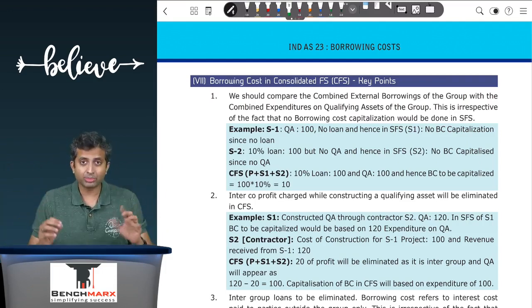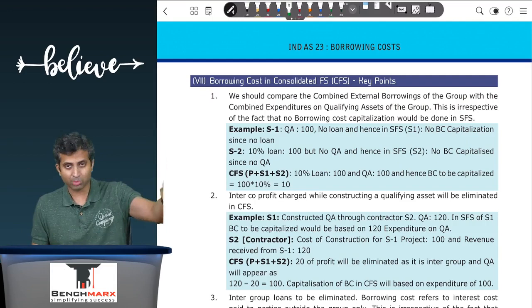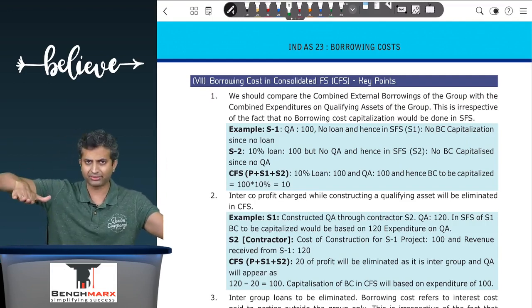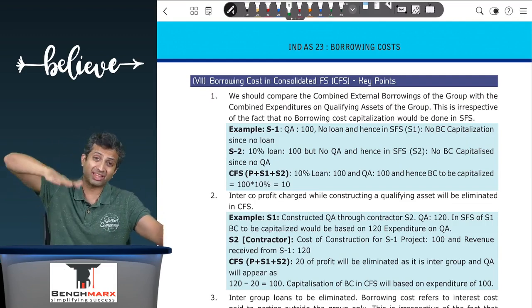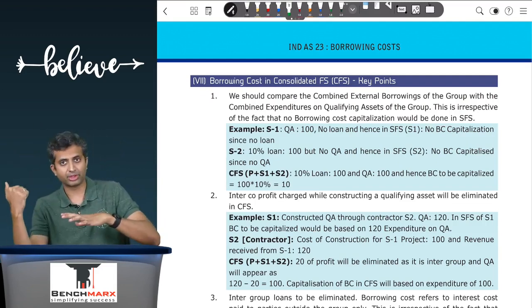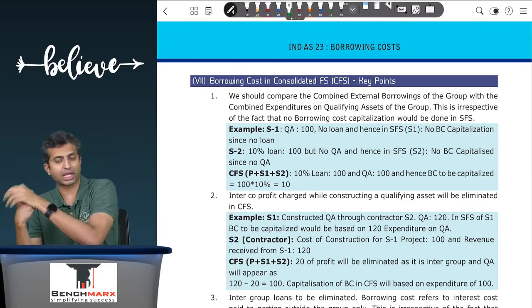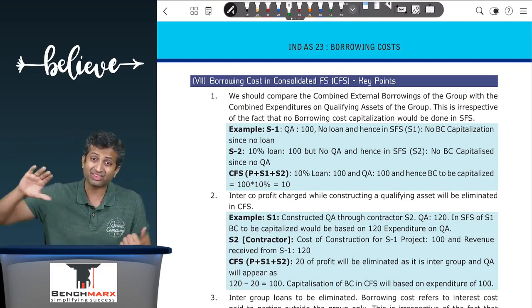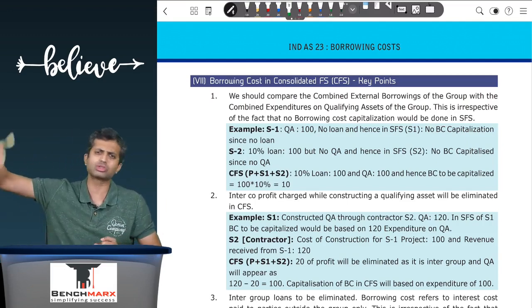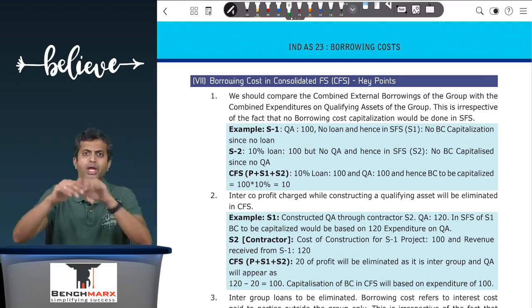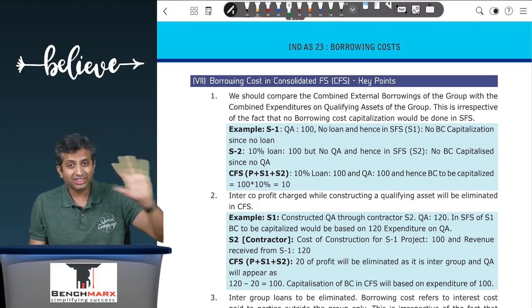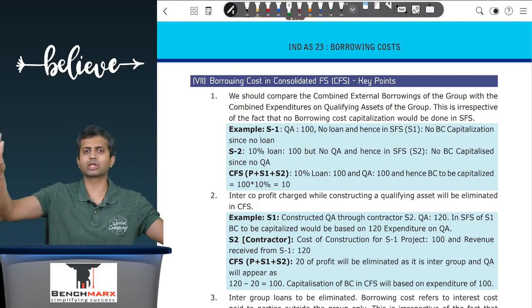So it is possible that there is one subsidiary which has borrowing but does not have a qualifying asset, in which case there will be no borrowing cost capitalization in its SFS. There can be another subsidiary which can have a qualifying asset but it may have no borrowing, and hence again there would be no borrowing cost capitalization in the second subsidiary's separate financial statements because there is no borrowing cost. But when I prepare CFS, then in the CFS there is a borrowing and there is a qualifying asset.